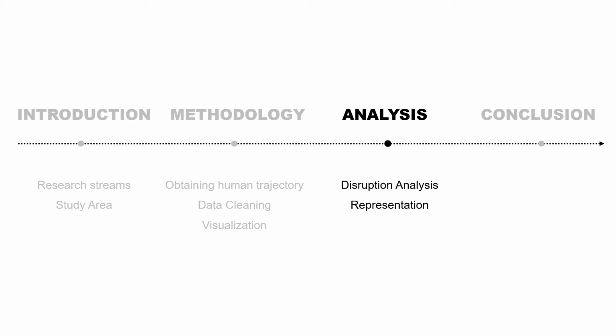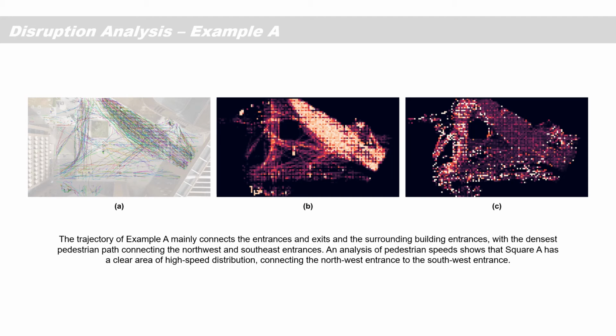The third part in this study is analysis. The trajectory data of example A mainly connects the entrance and exit and surrounding buildings entrance, with the densest pedestrian path connecting the northwest and southeast entrances. An analysis of pedestrian speed shows that square A has a clear area of high-speed distribution connecting the northwest entrance and the southwest entrance.